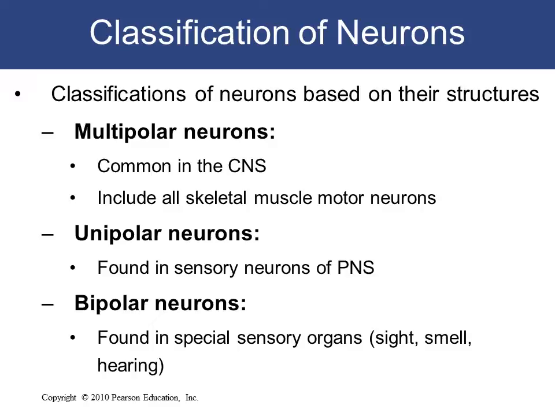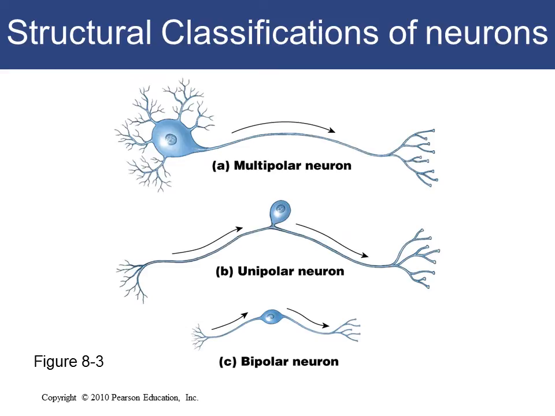The second one is the unipolar neurons, which have only one process, and they are found in sensory neurons of the peripheral nervous system. And we have the third one, which is the bipolar neurons, that are found in special sensory organs, which are sight, smell, and hearing, and they have two processes, which is only one dendrite and one axon. A diagram showing the three types of neurons based on their processes.